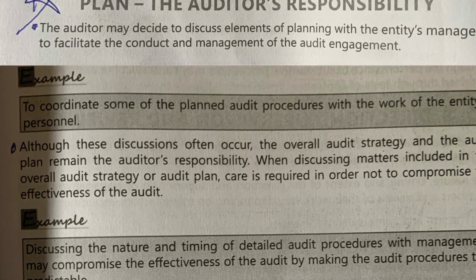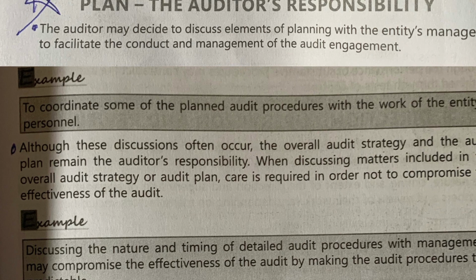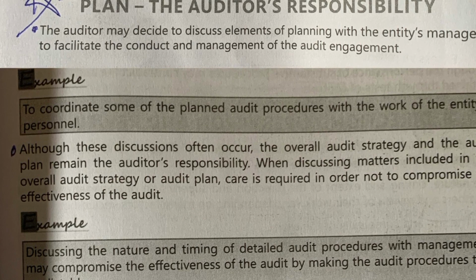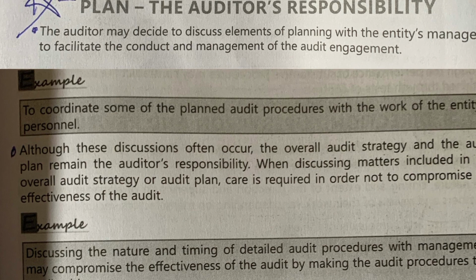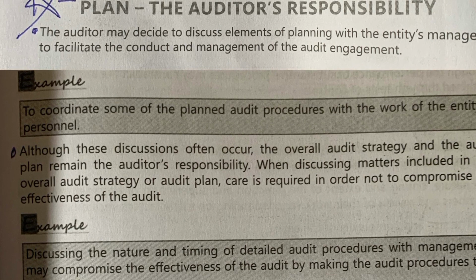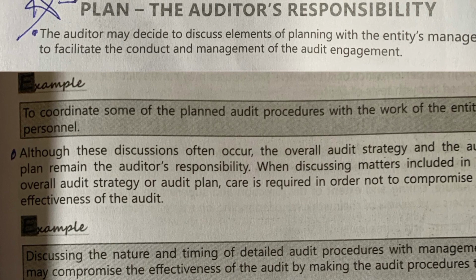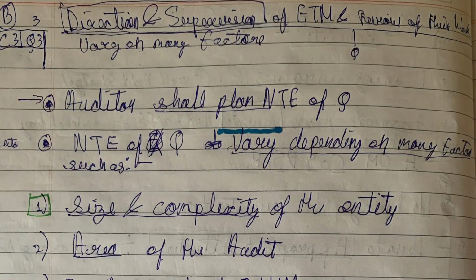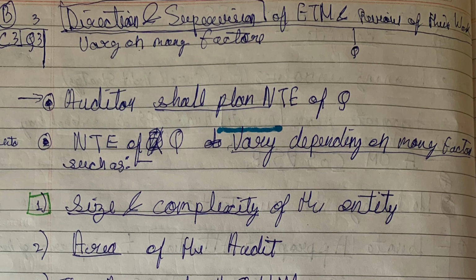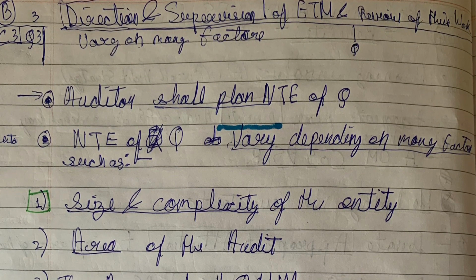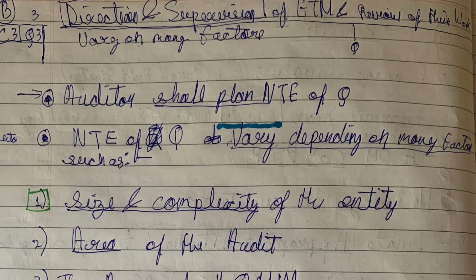And third, it says the engagement partner and key members of the engagement team's experience and insight enhance the effectiveness and efficiency of the audit planning process. Easy. Let's move ahead to the last question of audit plan, that is direction and supervision of engagement team members and reviewing their work.